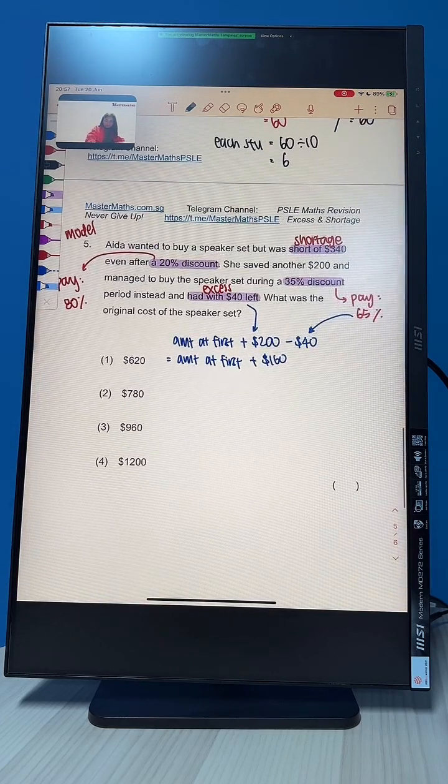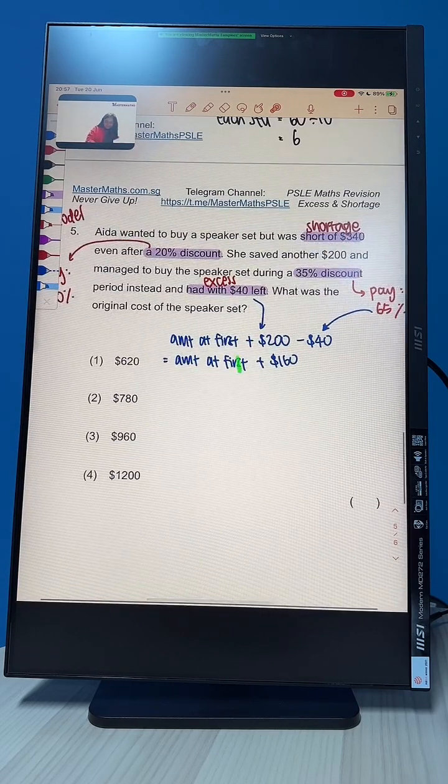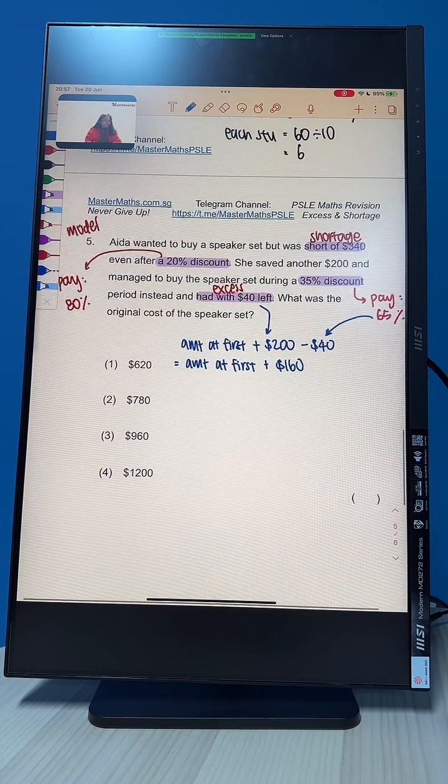The words before 160 is amount at first. Is my handwriting very bad? Let me rewrite this. Amount at first. Okay, amount at first plus another $160. In the time that I was talking, I believe a lot of you have managed to solve the question because I see some answers coming in.